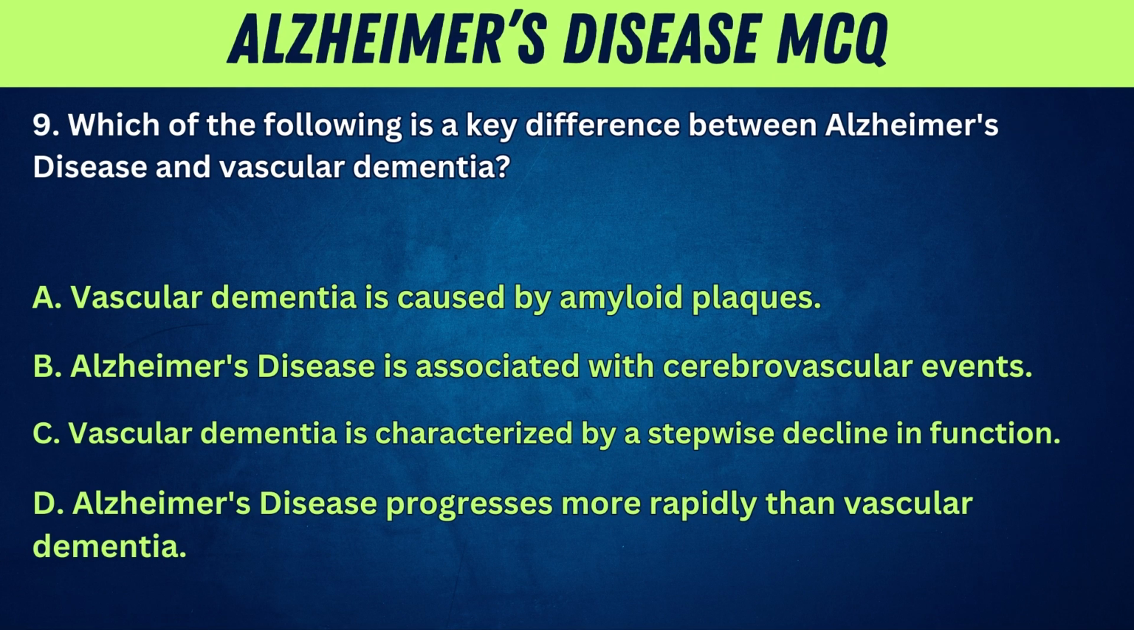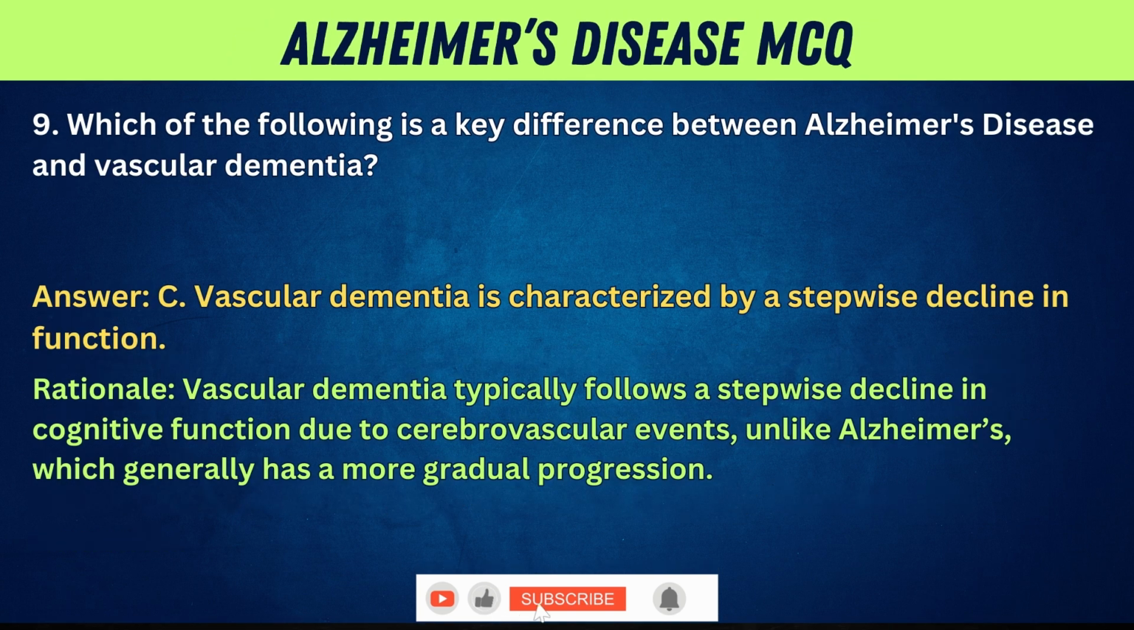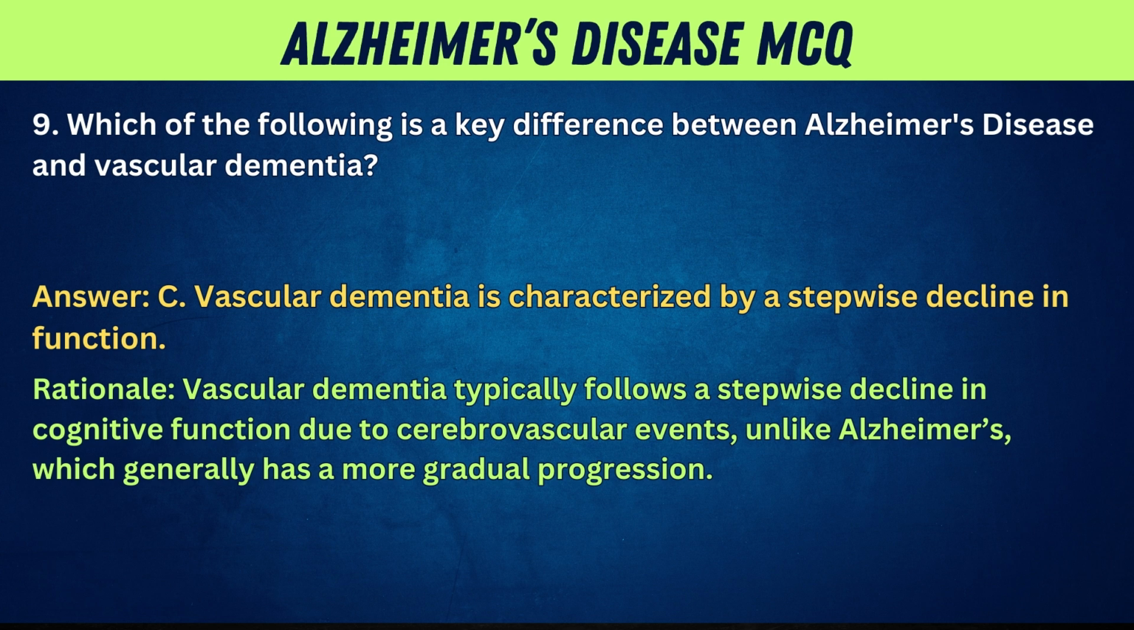9. Which of the following is a key difference between Alzheimer's disease and vascular dementia? A. Vascular dementia is caused by amyloid plaques. B. Alzheimer's disease is associated with cerebrovascular events. C. Vascular dementia is characterized by a stepwise decline in function. D. Alzheimer's disease progresses more rapidly than vascular dementia. Answer: C. Vascular dementia is characterized by a stepwise decline in function. Rationale: vascular dementia typically follows a stepwise decline in cognitive function due to cerebrovascular events, unlike Alzheimer's, which generally has a more gradual progression.